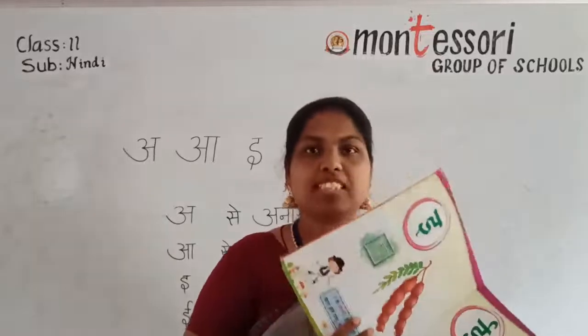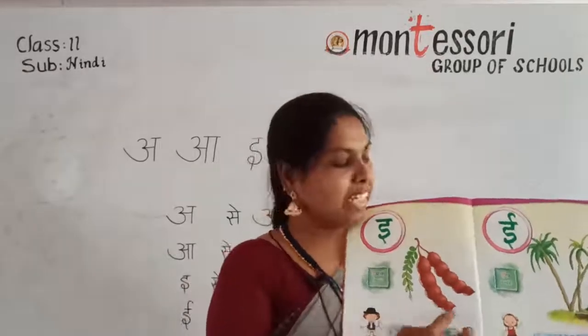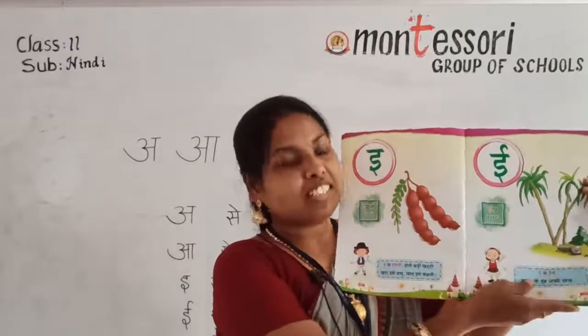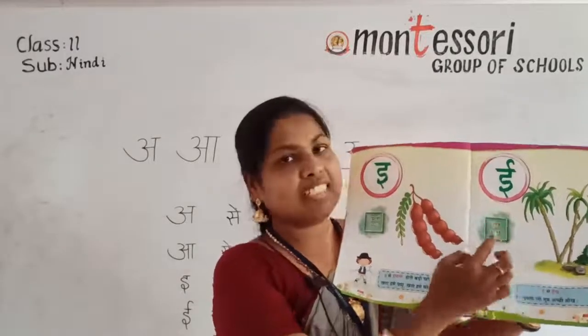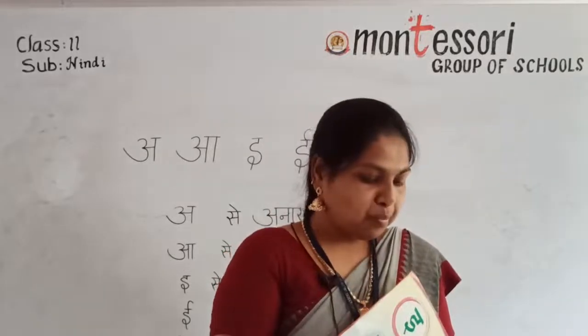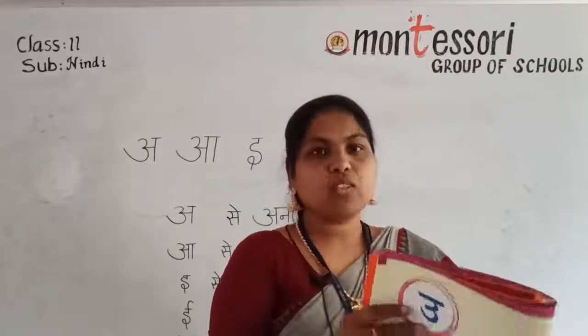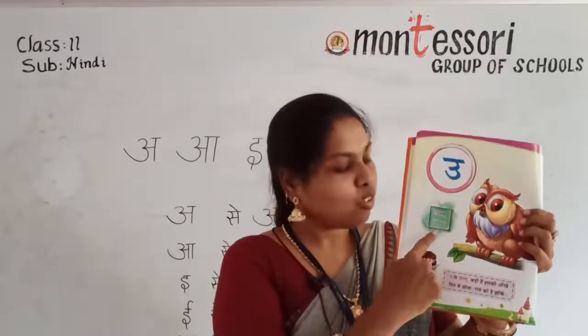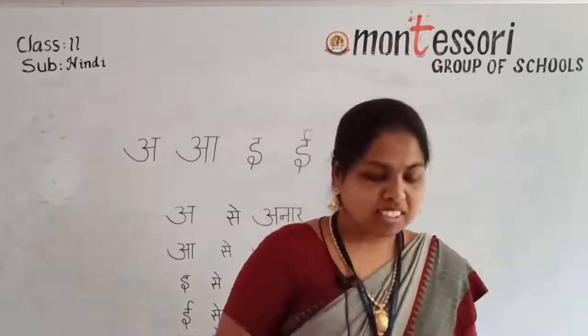Next, ई से इमली, ई से ईख. The next one, ऊ से उल्लू. U say ullu. A small rhyme also there.